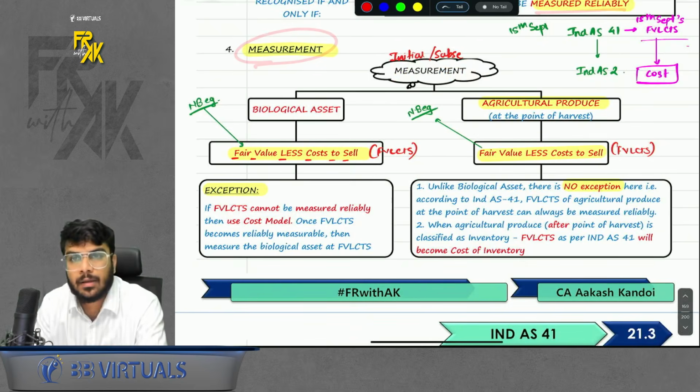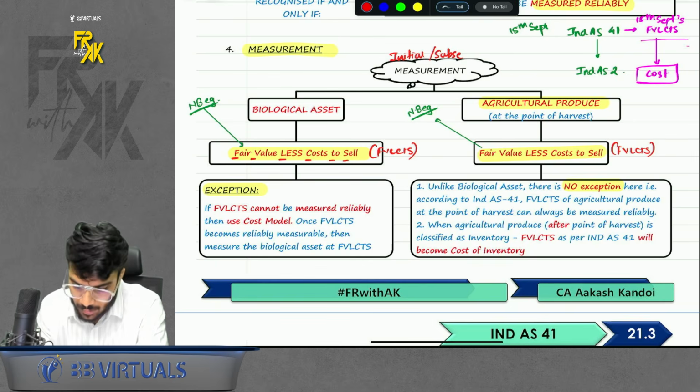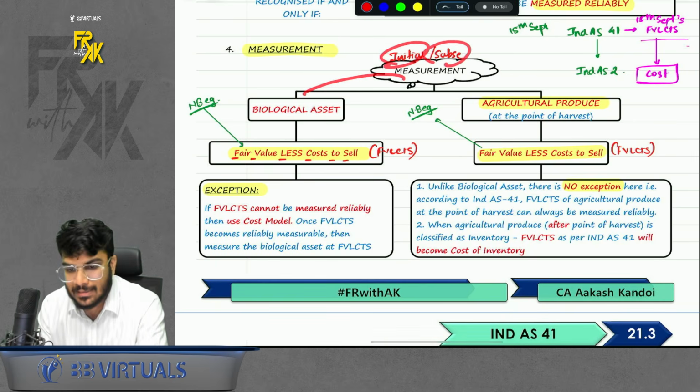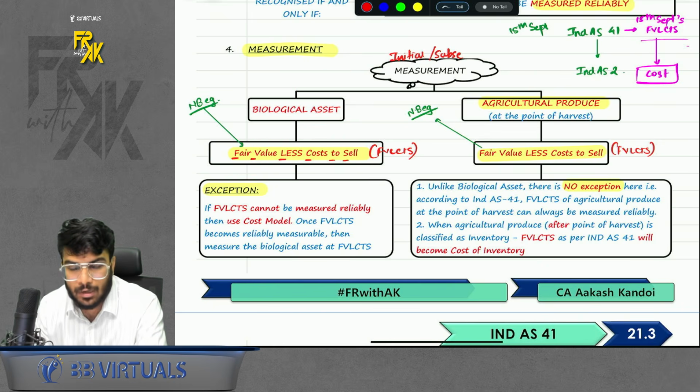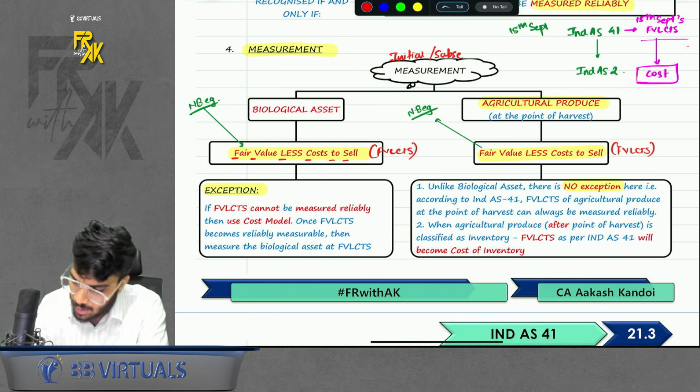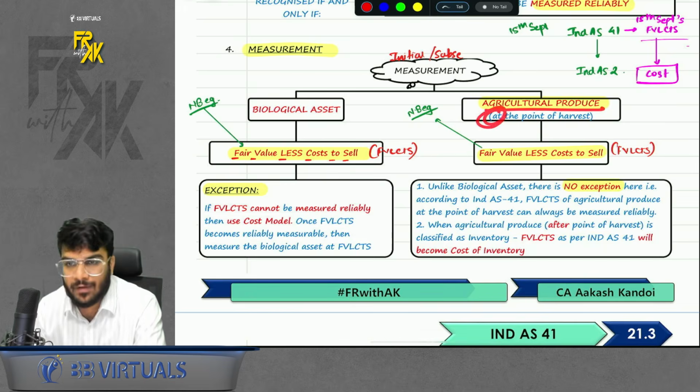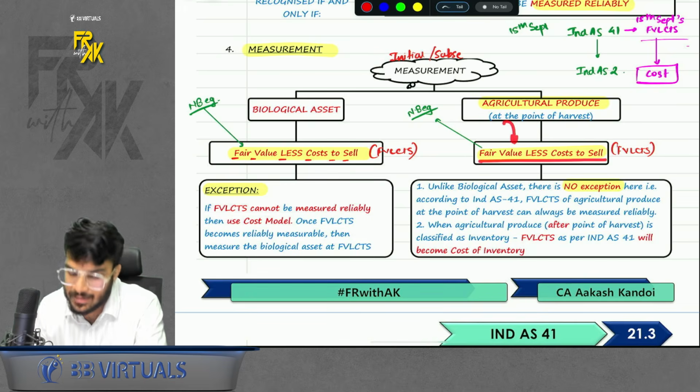Next point, measurement. How will you measure the biological asset and agriculture produce? Listen to me carefully. Initial and subsequent measurement is the same, okay? For biological asset, you will measure at FVLCTS. What is FVLCTS? Fair value less cost to sell. One exception is available. If FVLCTS is not available, you can use cost model. Okay. For agriculture produce, at the point of harvest, you will also use FVLCTS.